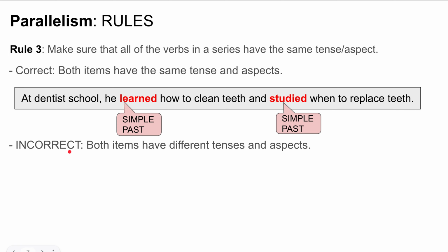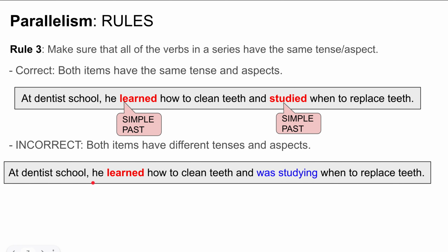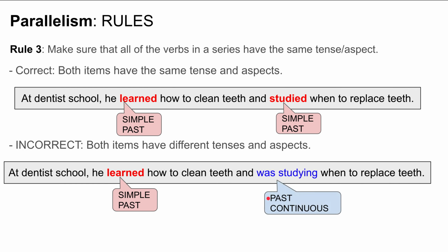The incorrect item, let's look at the incorrect one. At dentist school, he learned how to clean teeth and was studying when to replace teeth. Here, this one is incorrect because they have different tenses and aspects. Learned has the simple aspect and the past tense, but was studying has the past tense continuous aspect.